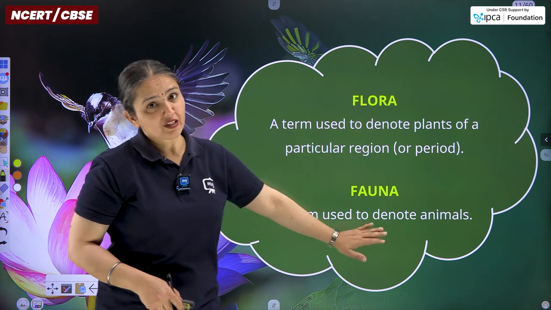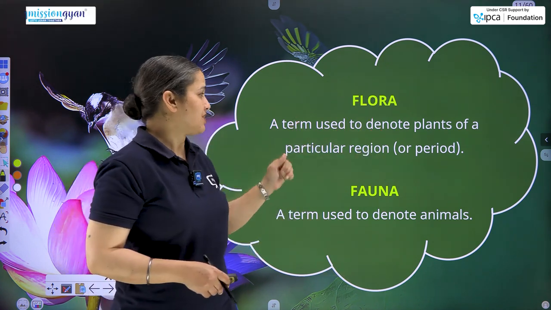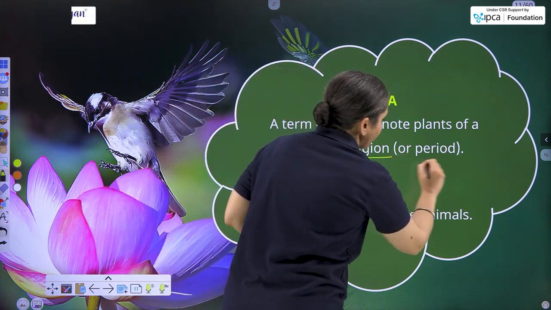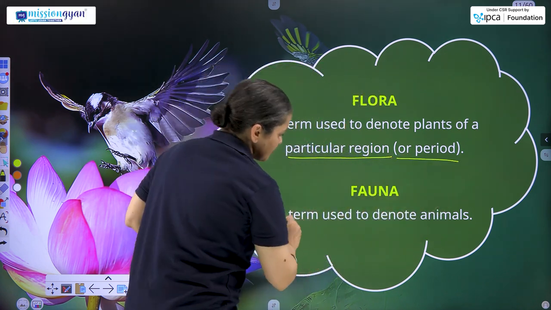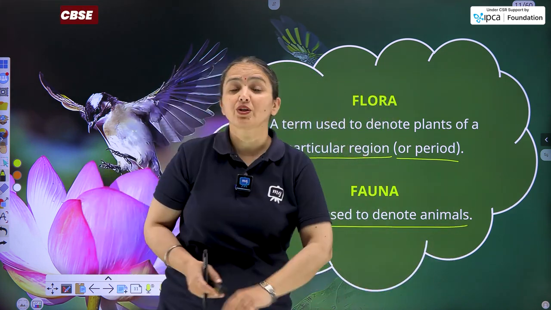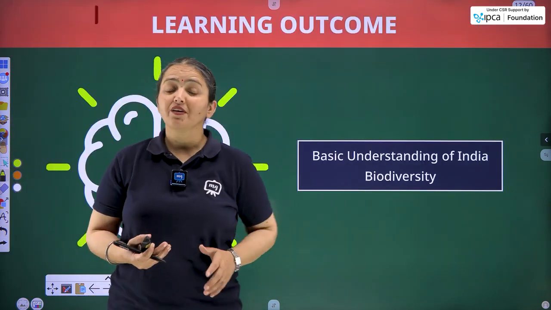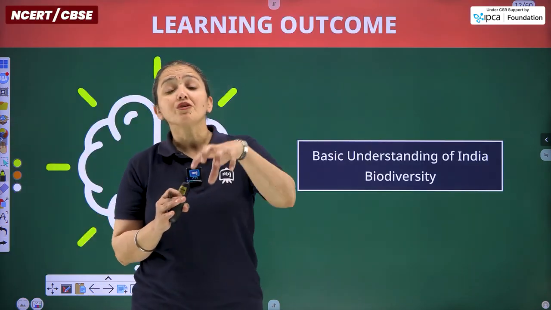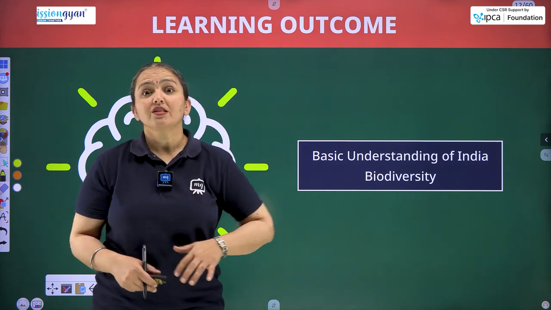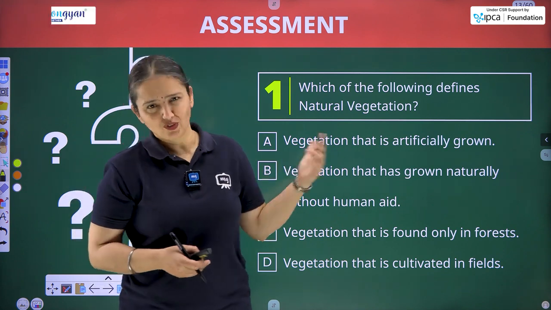Talking about those geographical terms that I have already introduced to you in the beginning of the chapter itself. So flora means a term used to denote plants of a particular region or period, and fauna is a term used to denote animals of a particular region or a particular period. So in today's class, as a learning outcome, we have discussed the concept of biodiversity entirely. So now is the time to recall whatever we have discussed with the help of 3 quick questions as well.